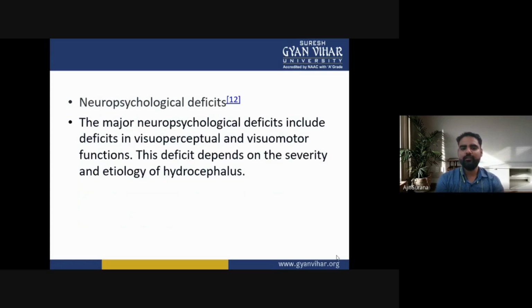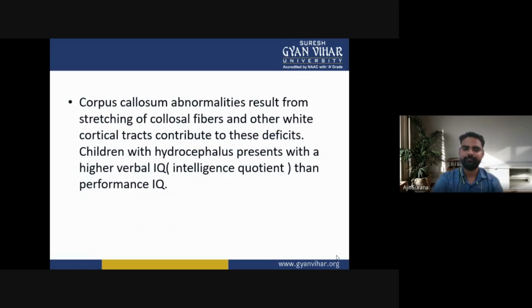Neuropsychological deficit. The major neuropsychological deficits include deficits in visuoperceptual and visuomotor function. This deficit depends on the severity and the etiology of the hydrocephalus.